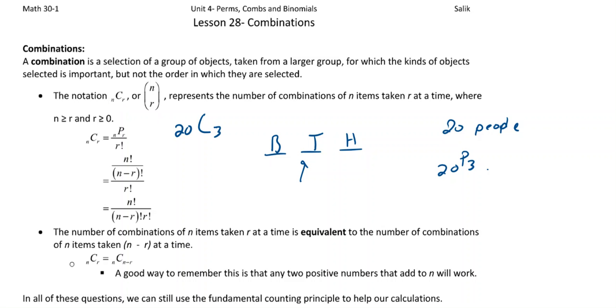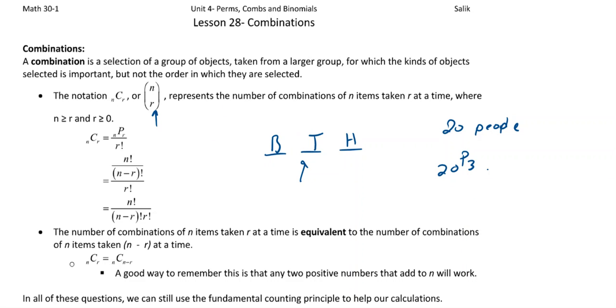And then combinations are actually so common in math that they have their own other notation, a little simpler notation. I don't know if it's simpler or not, but you just write it like this, where of the 20 people, we're going to choose 3. It's like 20 over 3 in brackets. So that's just another way of writing it. It means exactly the same thing, though.